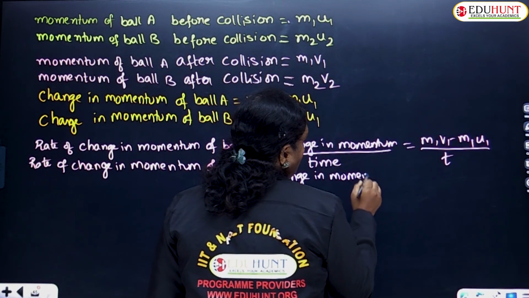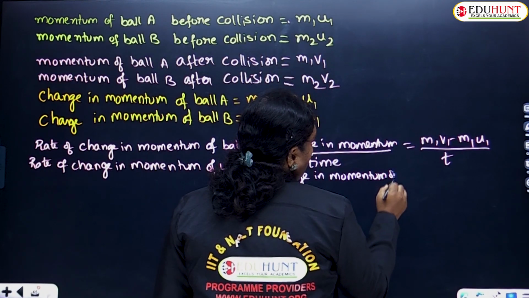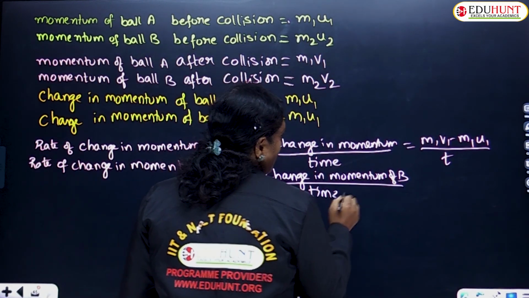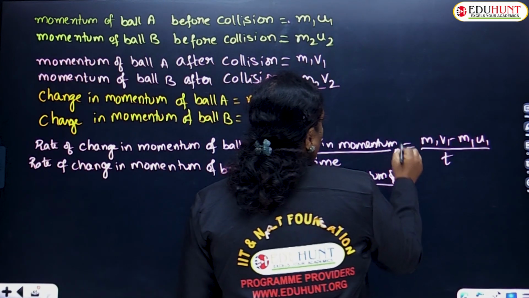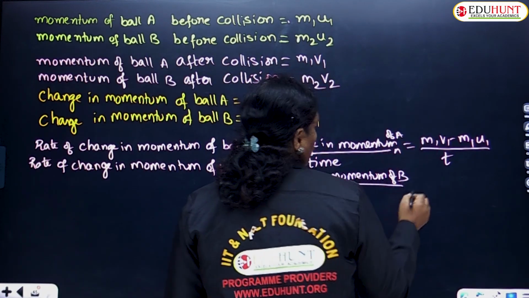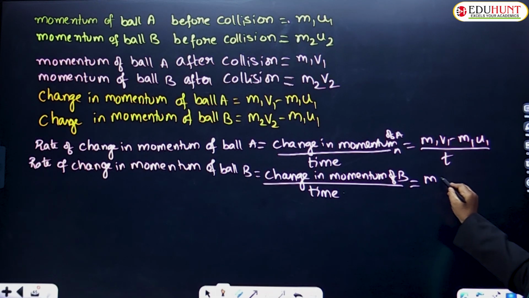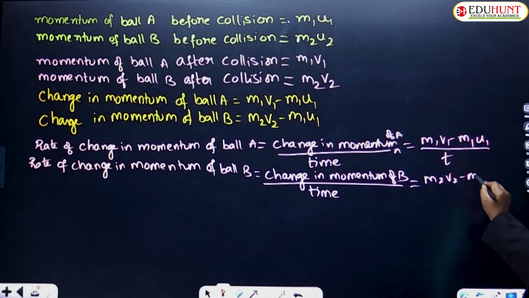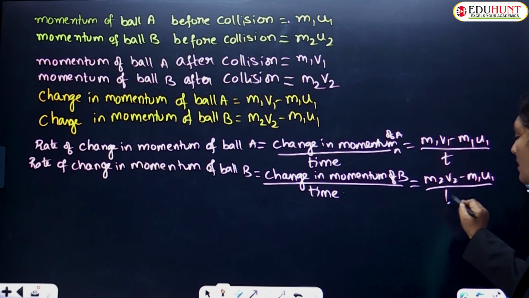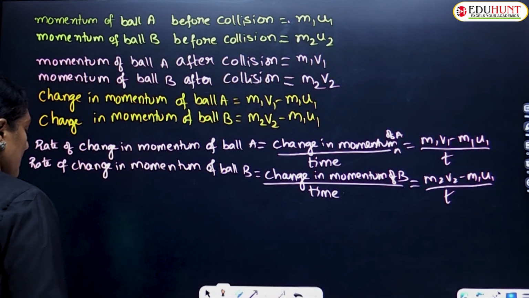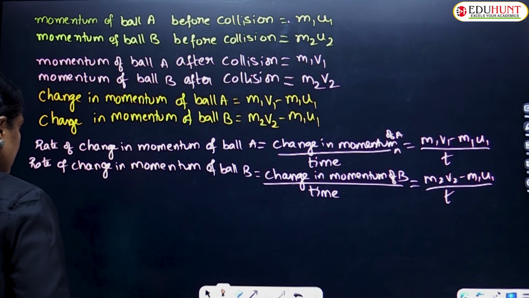Change in momentum of B upon time. This is of A. Okay, so this is nothing but B change in momentum. How much, children? m2 v2 minus m2 u2 upon t. That's it. Okay, so these are the two different conditions we have just calculated.